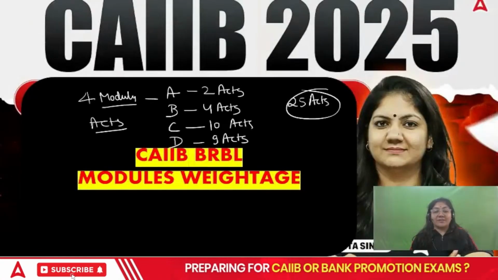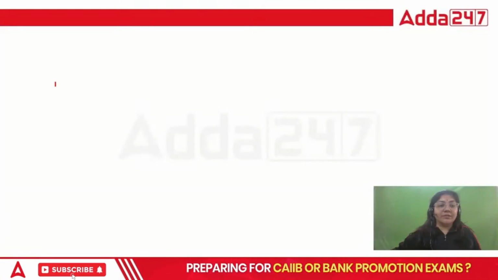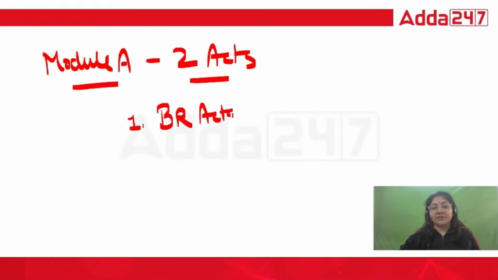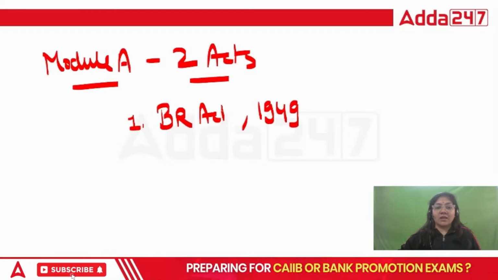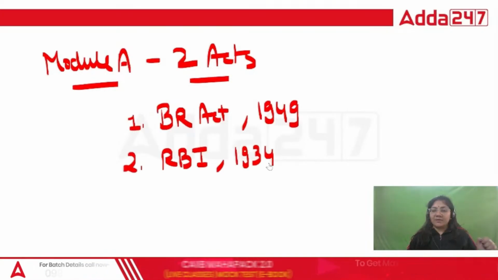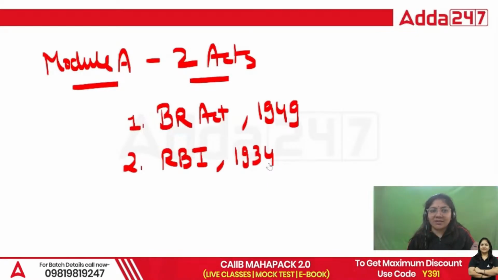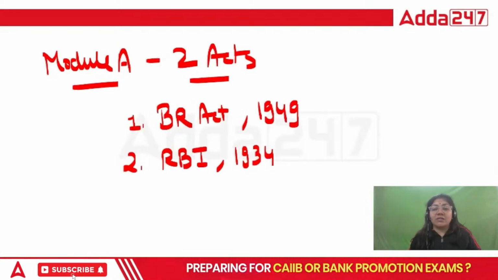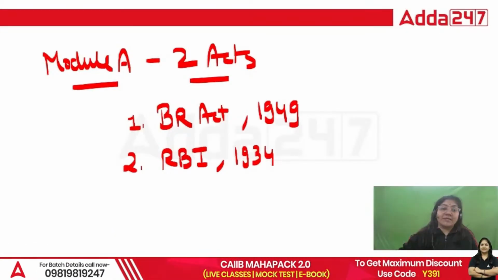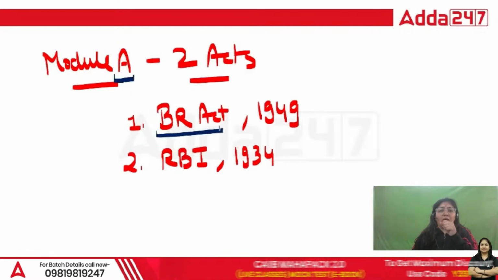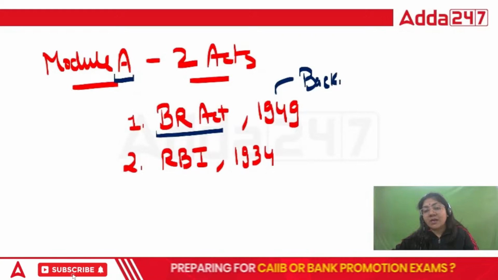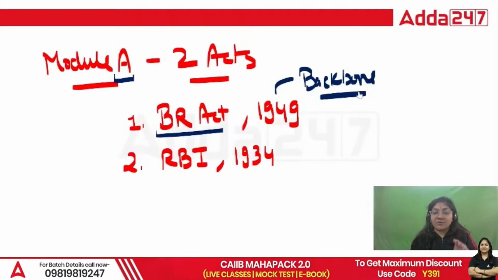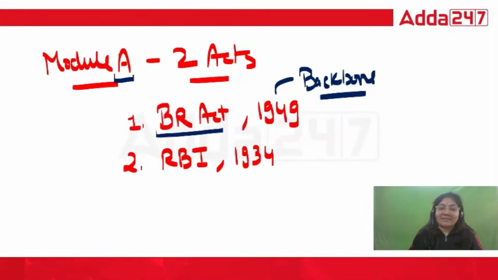So if I talk about the weightage of the BRBL modules, it is very important to understand which module we have to focus on very much. There are four modules: module A, module B, C and D. As we know, the BRBL subject is nothing but we have to study the acts. Act means law book. We have to interpret the law subjects, law concepts, and then give the answer.